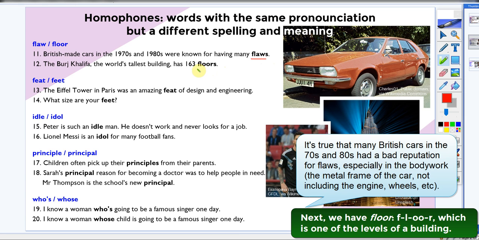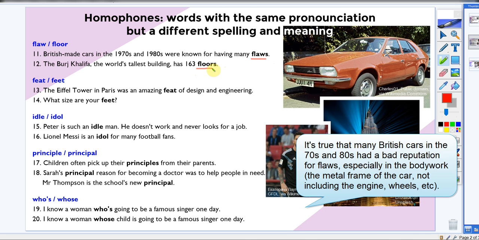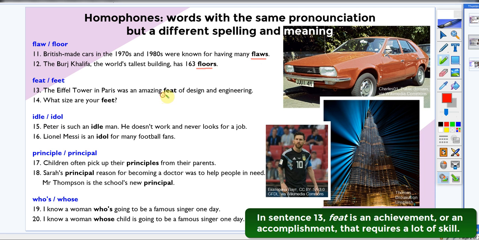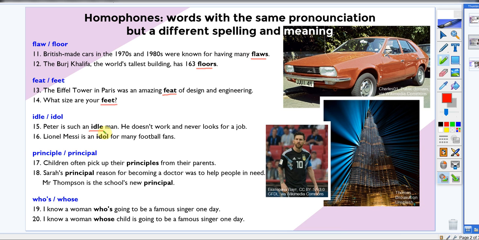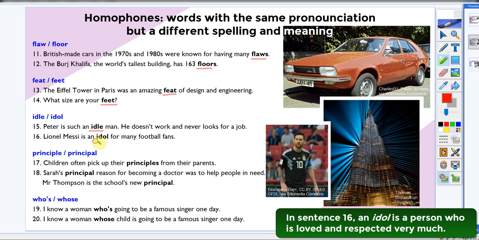Next we have floor, F-L-O-O-R, which is one of the levels of a building. In sentence 13, feat is an achievement or an accomplishment that requires a lot of skill. As for sentence 14, I'm sure you already know what this word means. In sentence 15, idle describes a person who is lazy and doesn't want to work. This word is an adjective. In sentence 16, an idol is a person who is loved and respected very much.